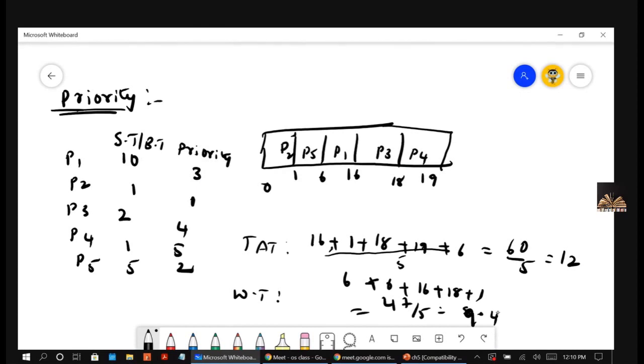Waiting time, P1 waiting time is 6, P2, sorry, this is 0. I'm doing the wrong calculation. Right? Yeah. 6 plus 16 plus 18 plus 1.